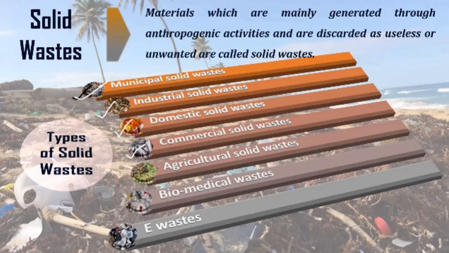Whatever fishes are rotten and unsold, not in proper condition to use, they are thrown away, right? Similarly, rotten fruits and vegetables are also thrown away. Whatever things are generated from commercial places is called commercial waste. The Amazon box that comes to your home is actually commercial waste, right? It will come under domestic waste also.